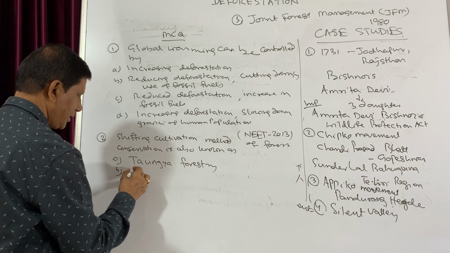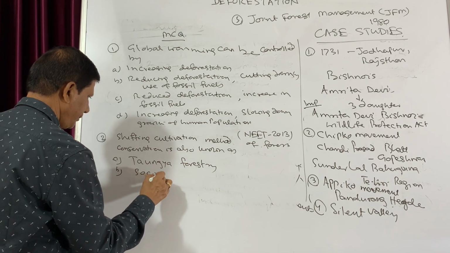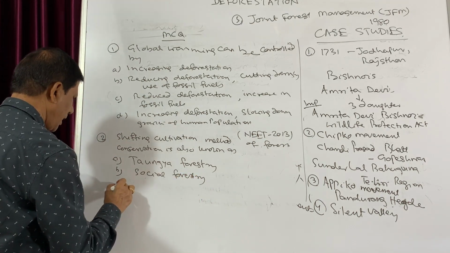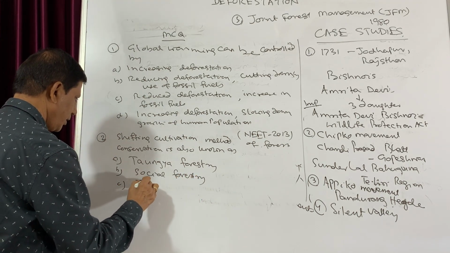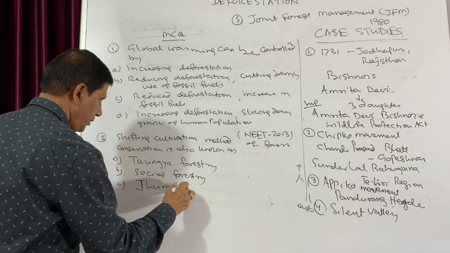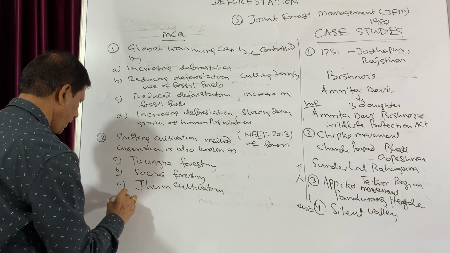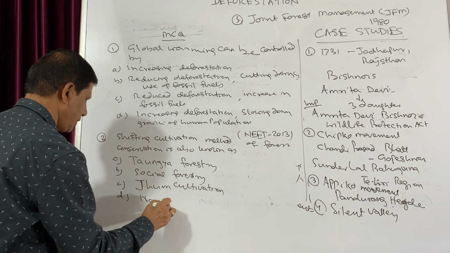The second one is social forestry. Third one is Jhum cultivation, and the fourth one is none of these.